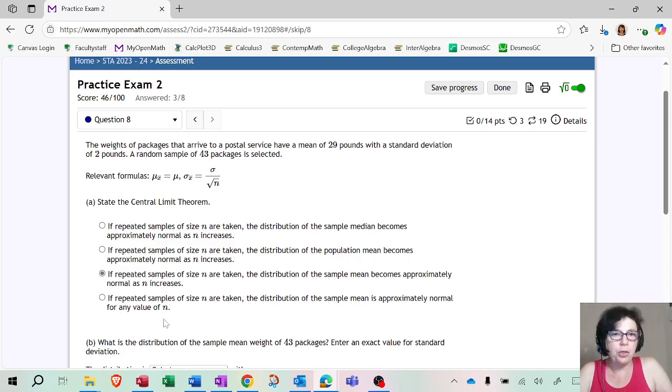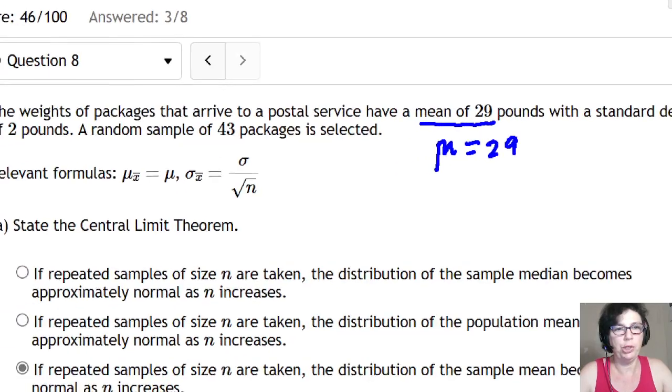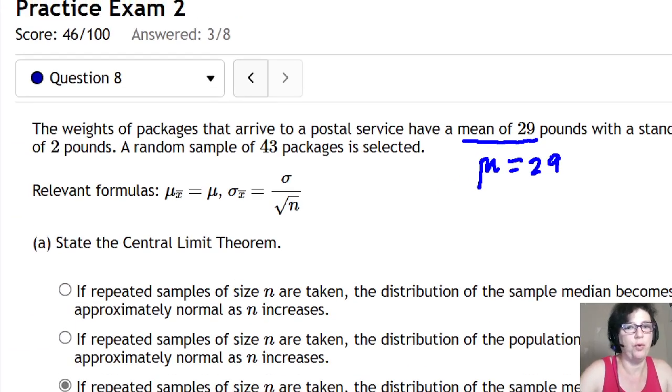Okay, so the next thing you do is look at what they gave you. They said the mean is 29. A lot of people do not understand what's what here and what to substitute in the formula. So the mean of 29, we write using symbols: mu, which is the population mean, equal to 29. That's what they gave you. Then they also give you the standard deviation of 2 pounds.